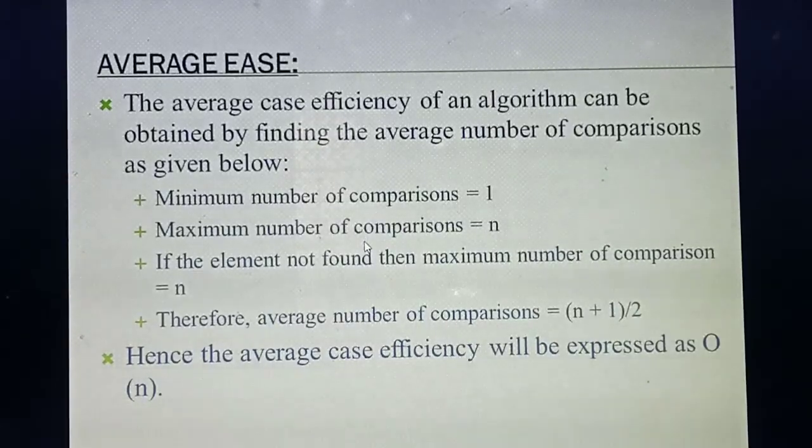For example, if you are storing 10 values, n is 10, so you can do 10 comparisons. If the element is not found till the nth value, you can say it's the worst case. The average number of comparisons is calculated as (n plus 1) by 2.